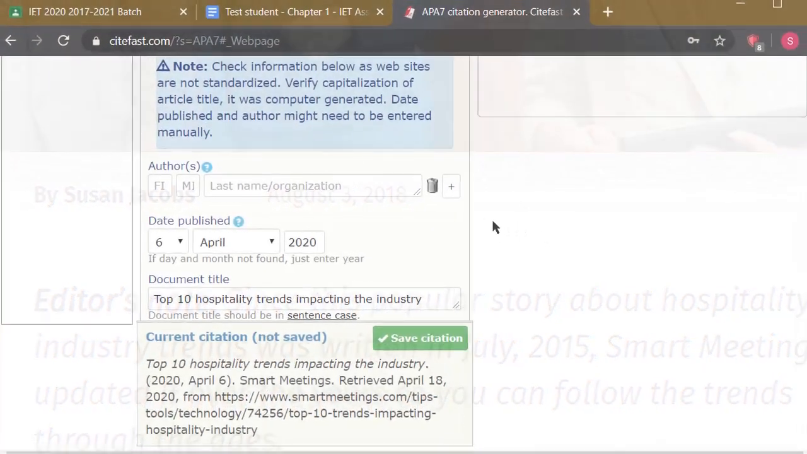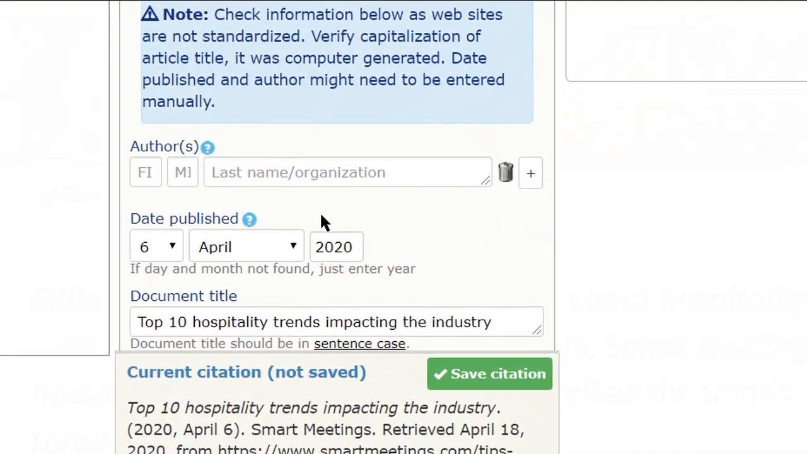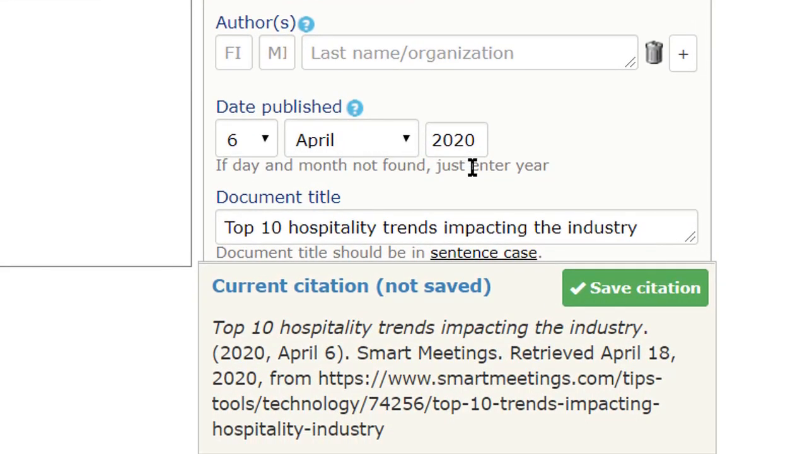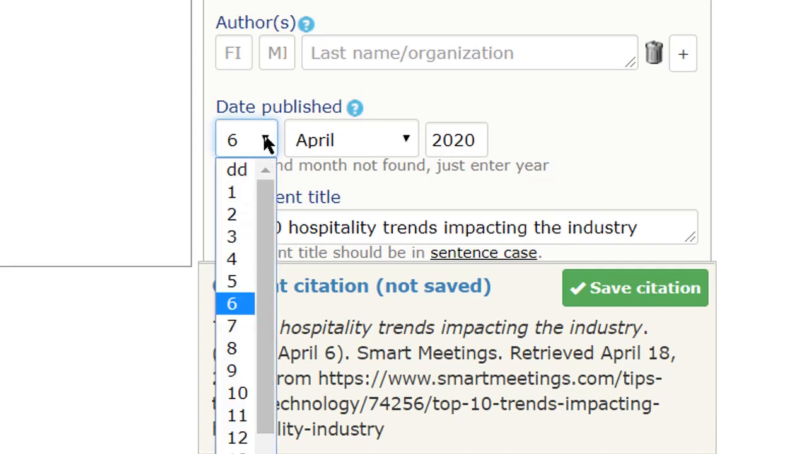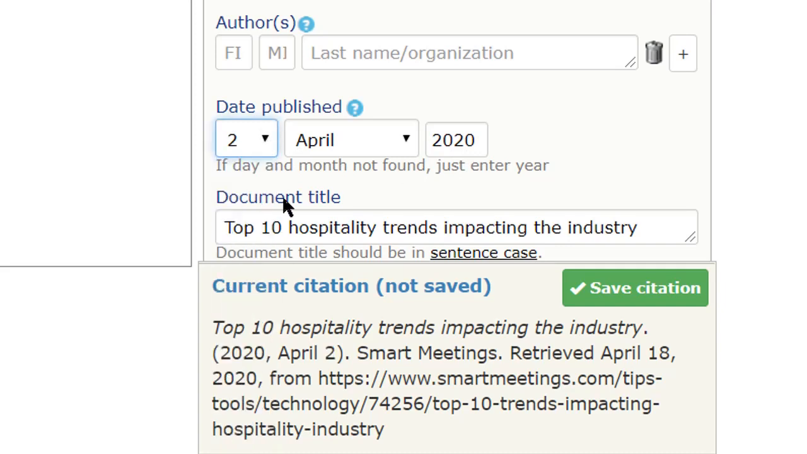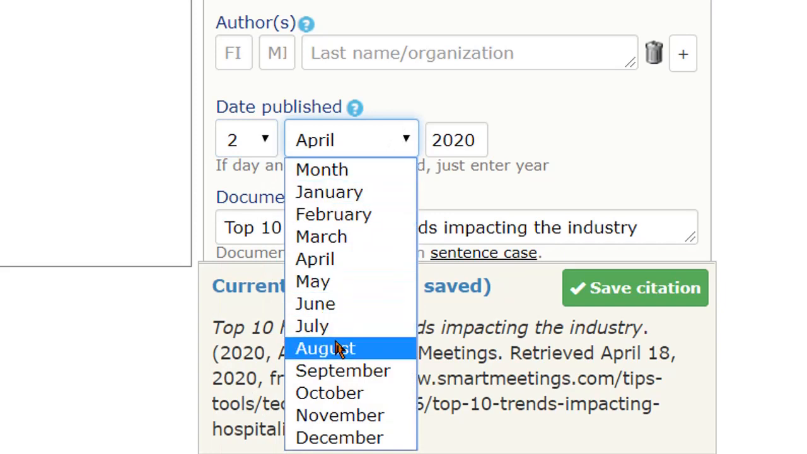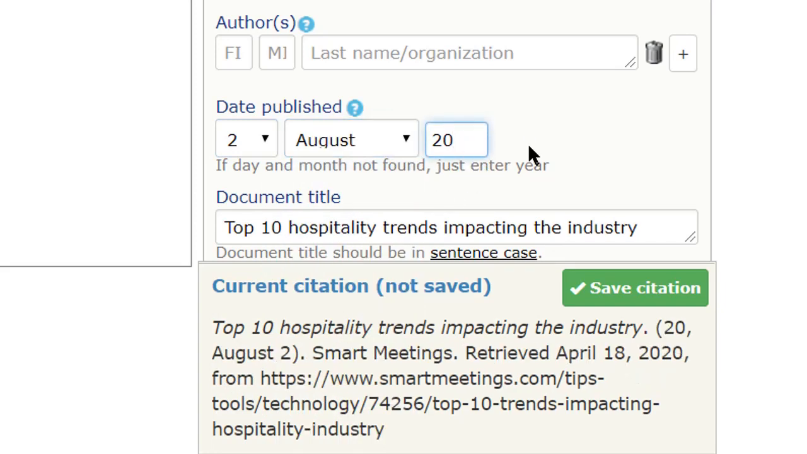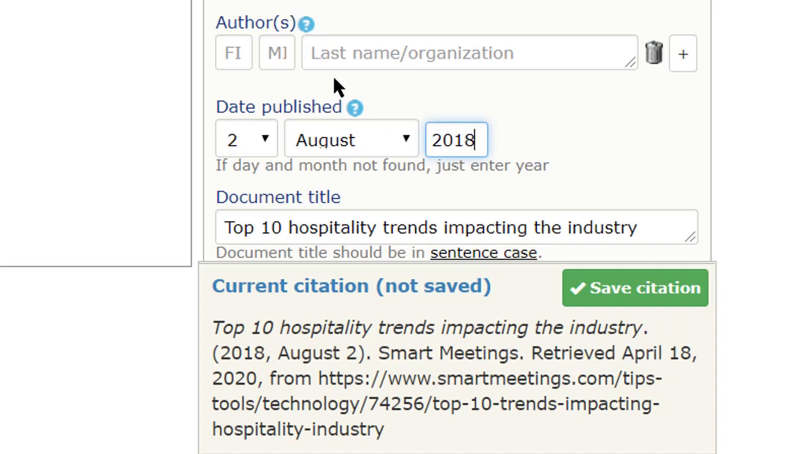From the website, we have seen that the author name is Susan Jacobs, and the date of publication is 3rd August 2018. So the date published automatically generated is not correct, and we have to correct that. So first let us correct that. 3rd August 2018. Now the author name is Susan Jacobs.